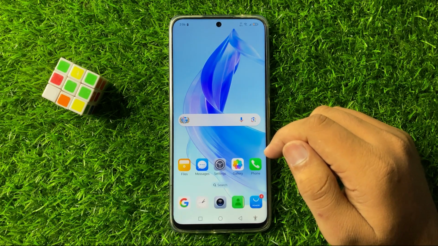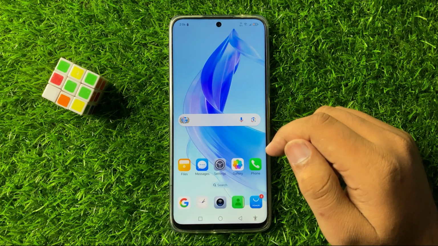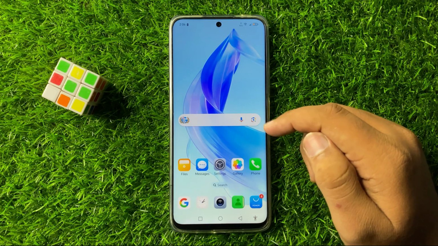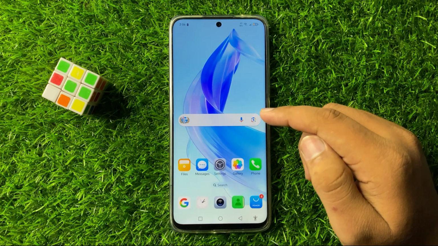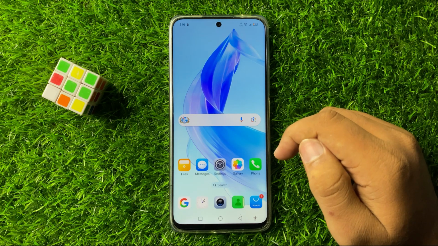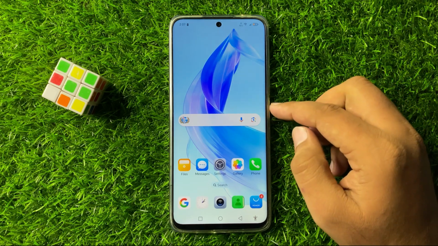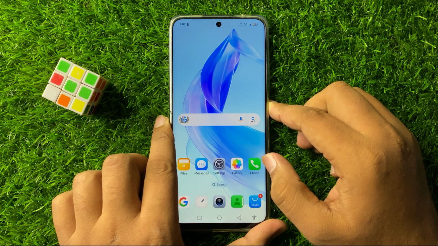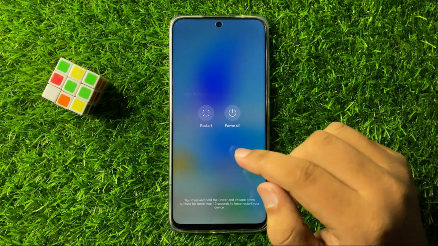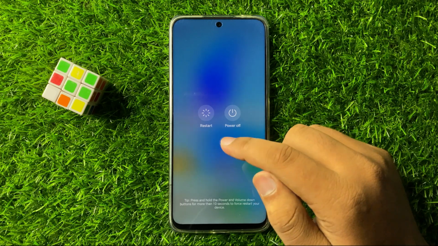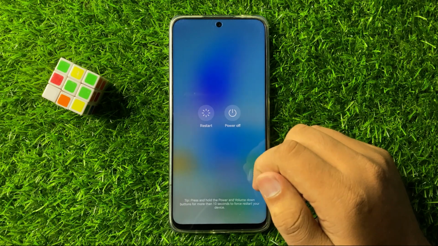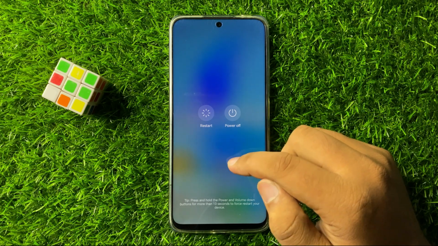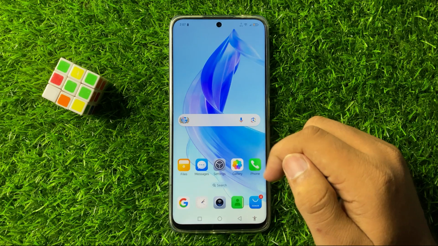In this video I will show you how to fix the screen won't turn on issue in MagicOS 8. So to fix this issue, first of all try restarting your phone. To restart, press and hold this power button and then from the menu tap on restart. When you tap on this restart option here, it will restart your phone, and after restarting your phone the screen issue will be fixed.